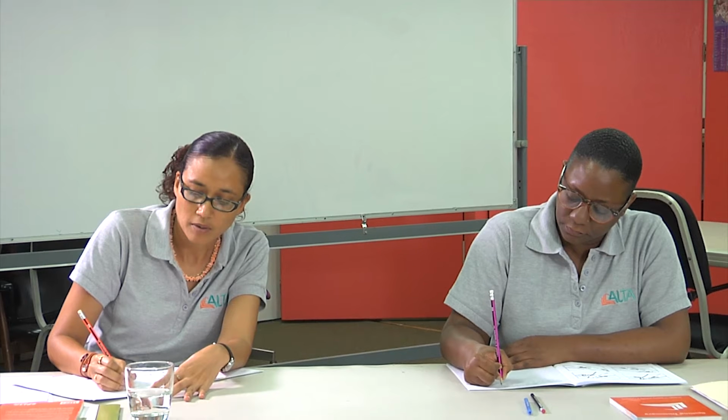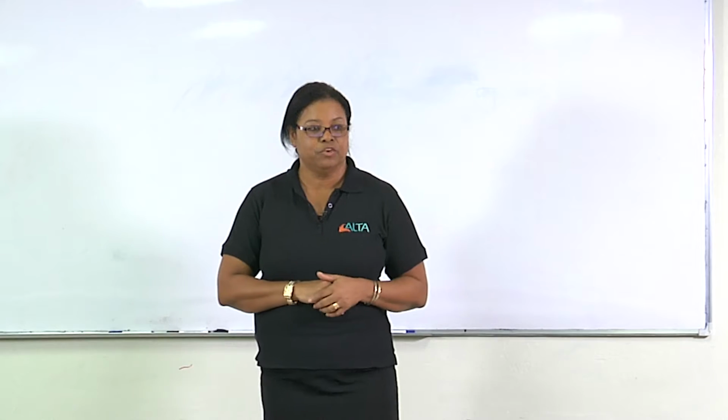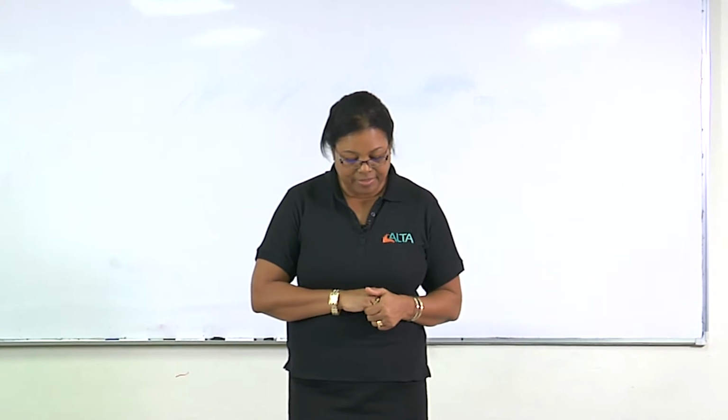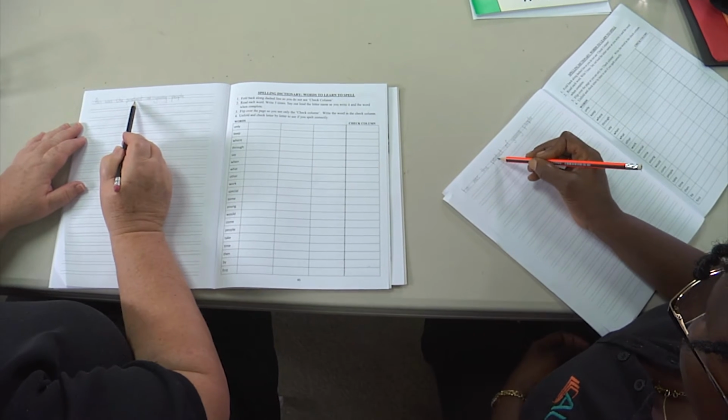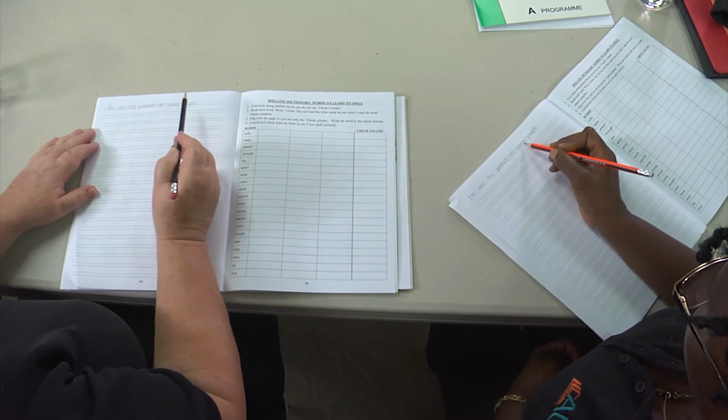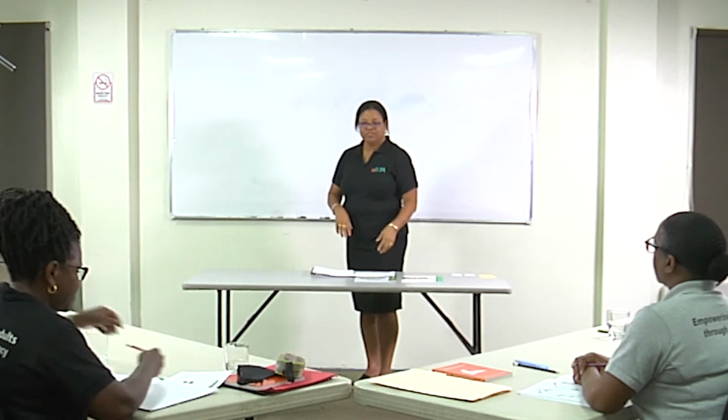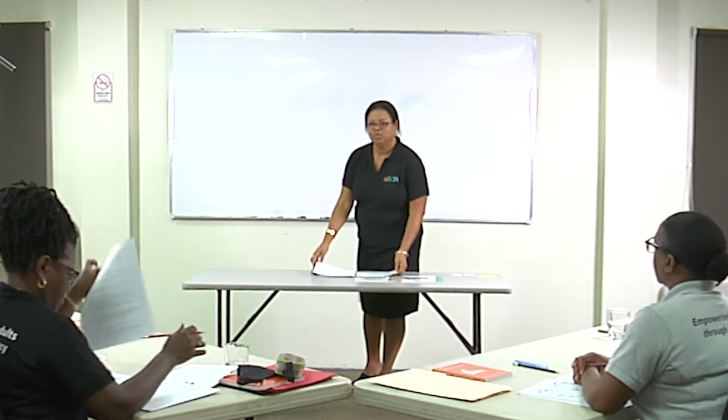Okay, so now I'm going to read the entire sentence for you. You're going to check and see if you have missed out any words and put them in. Pan was the product of young people. Okay, now can we have a volunteer to come and write that sentence on the board for us?